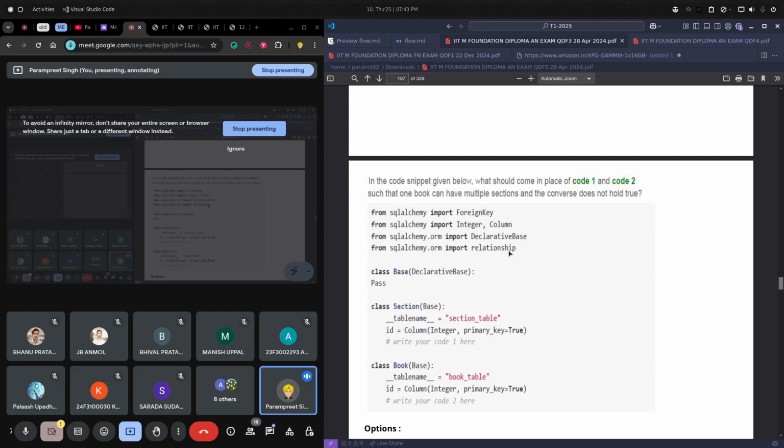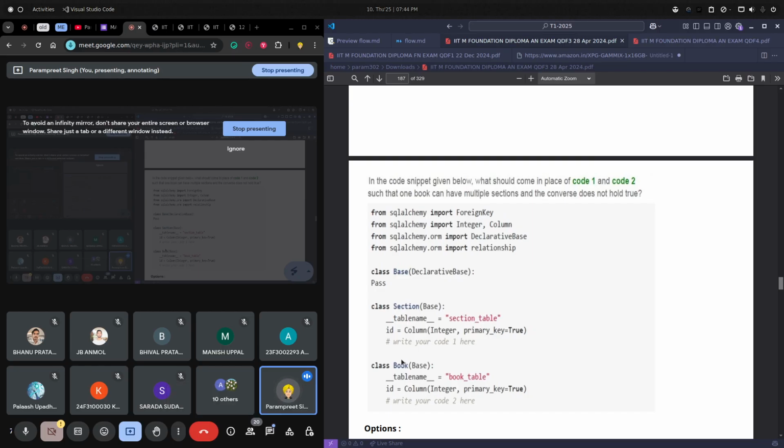In our programming languages we do not have some kind of table. Specifically for Python and JavaScript and these languages, what we have is objects. So then we map these objects with the table. Here we have created these two classes, mainly the models, as we also call them, section and book. So these two will be created in the database.